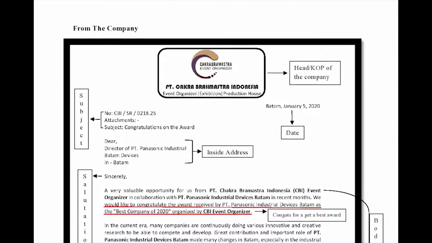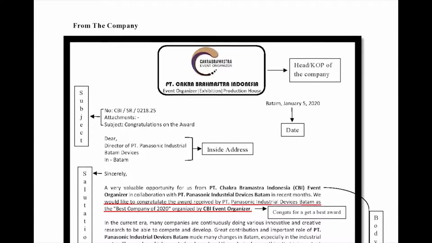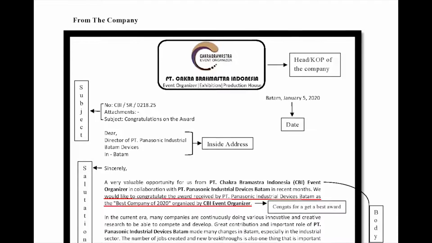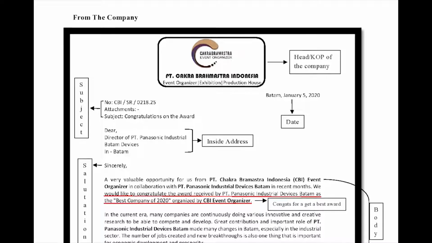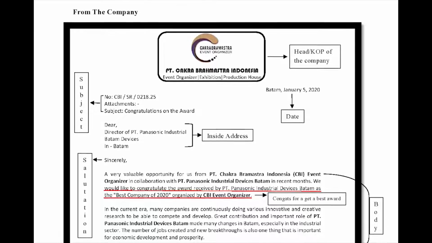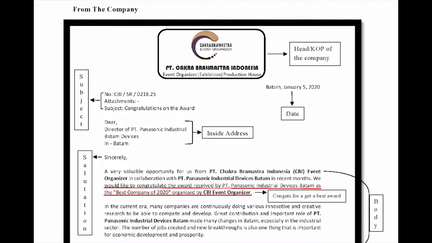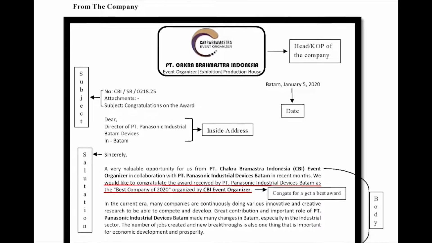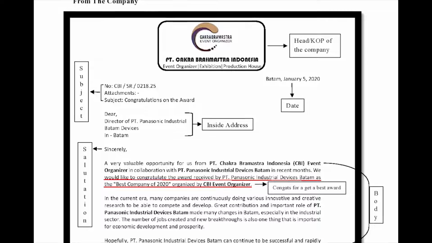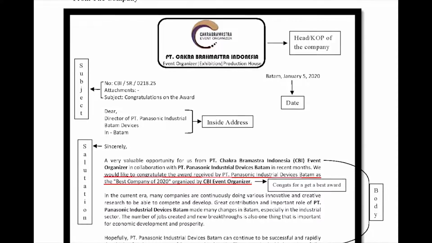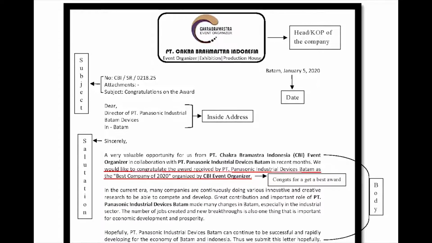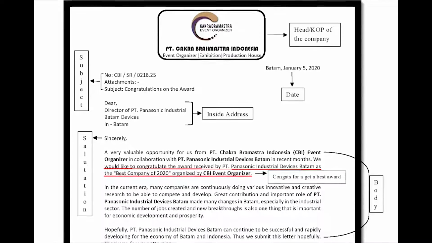Okay, the first is the style of the letter. This letter uses a modified block style. And next, the structure of the letter. The structure of the letter is the same as the letter from the internet. It has a head of company, date, subject, inside address, salutation, body, complimentary close, signature, and writer or initial, and adds some company information.